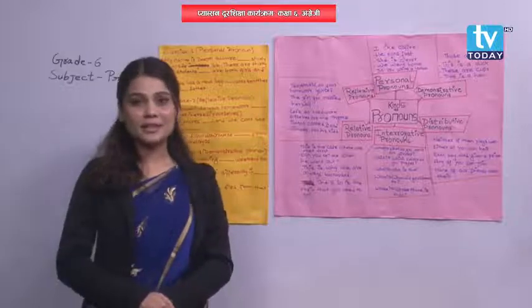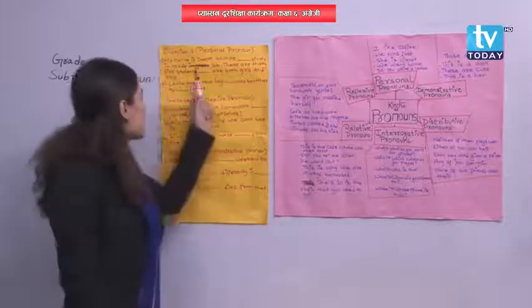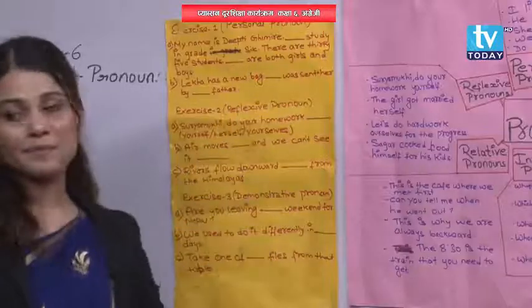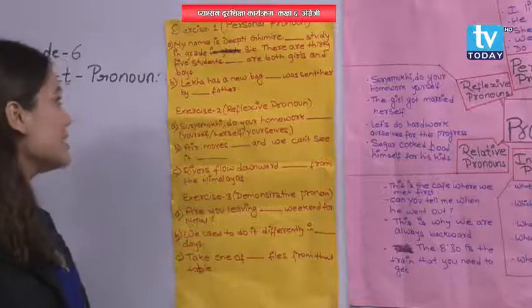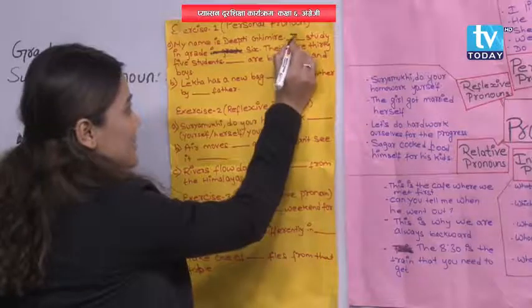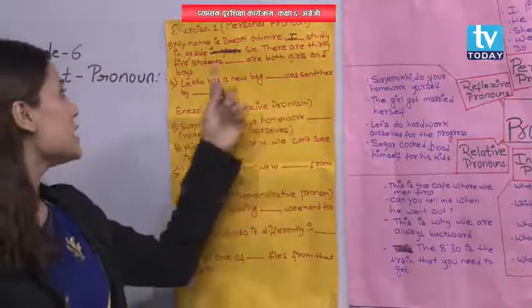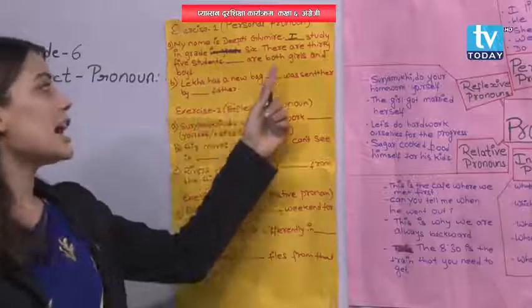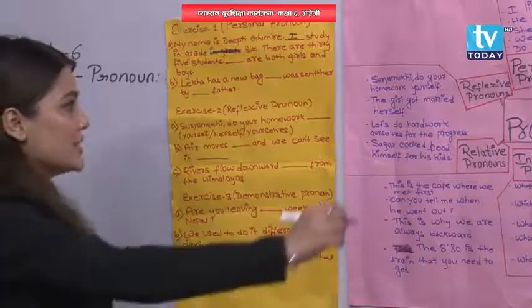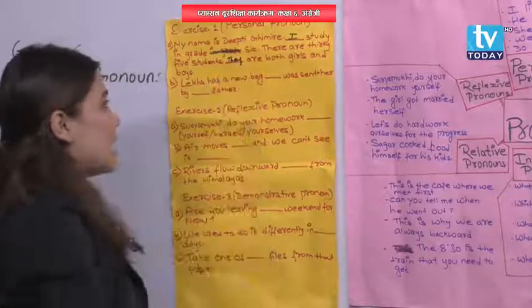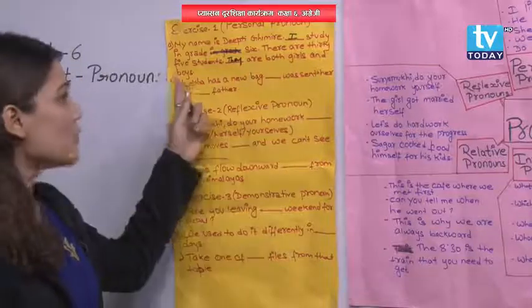I study in grade 6, right. I study in grade 6. There are 35 students. They are both girls and boys.